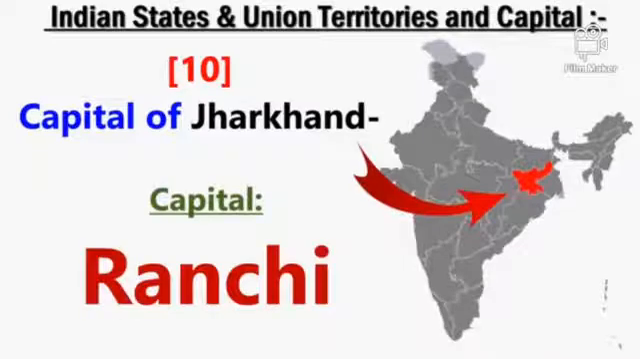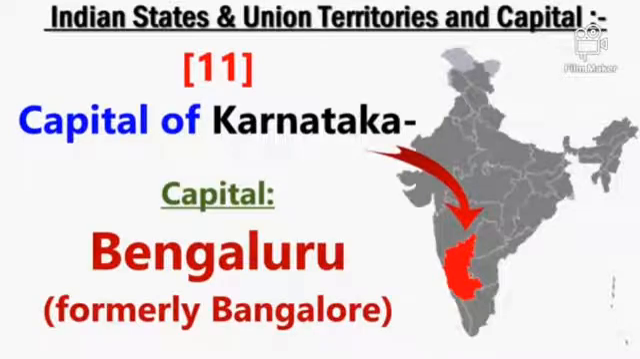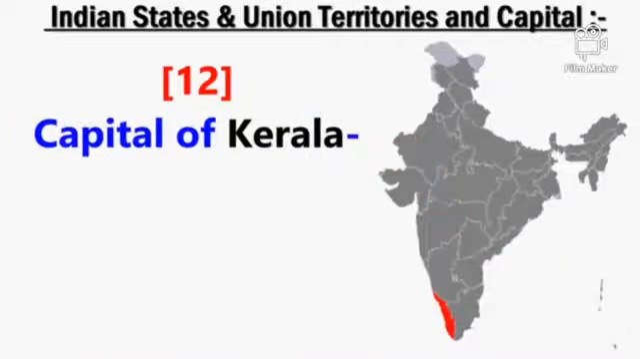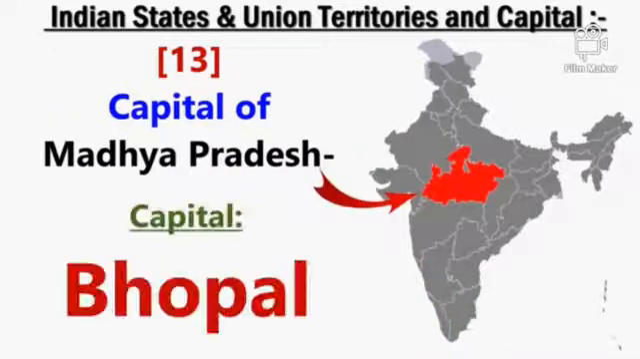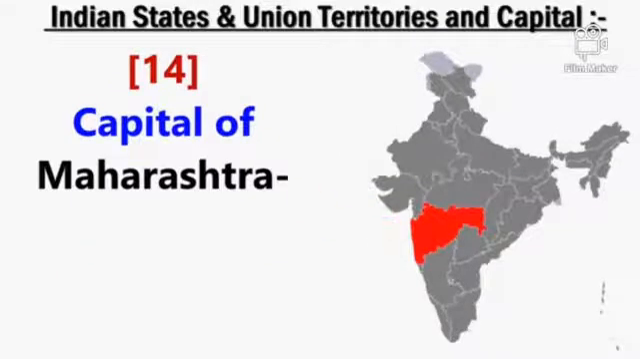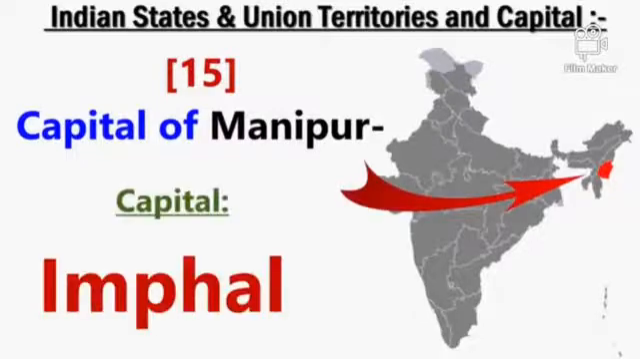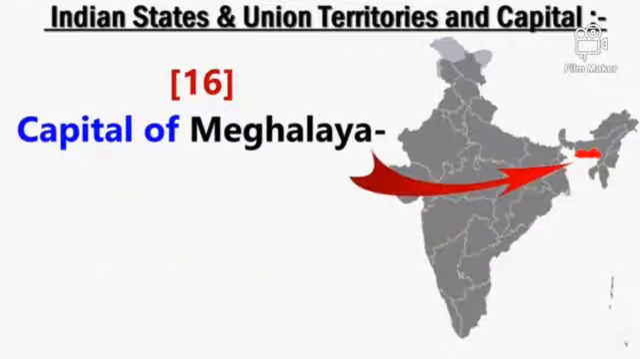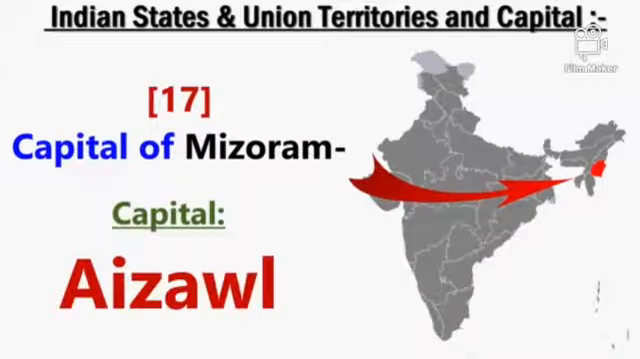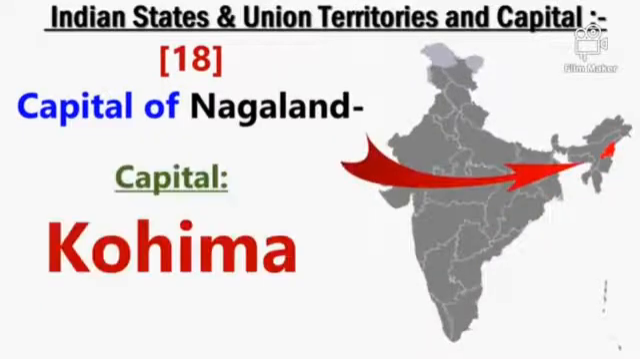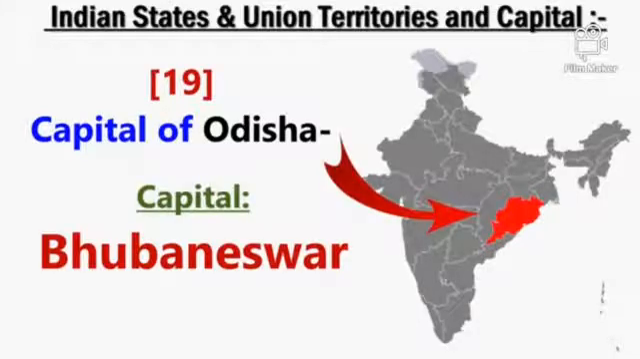Jharkhand. Its capital is Ranchi. Karnataka. Its capital is Bangalore. Kerala. Its capital is Thiruvananthapuram. Madhya Pradesh. Its capital is Bhopal. Maharashtra. Its capital is Mumbai. Manipur. Its capital is Imphal. Meghalaya. Its capital is Shillong. Mizoram. Its capital is Aizawl. Nagaland. Its capital is Kohima. Odisha. Its capital is Bhubaneswar.